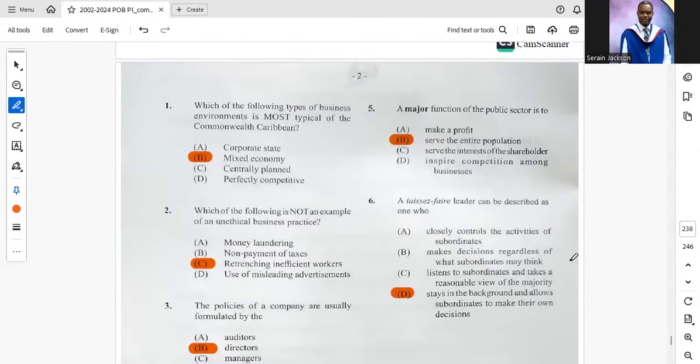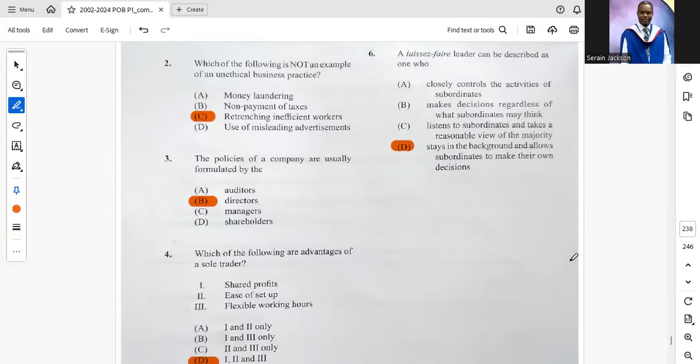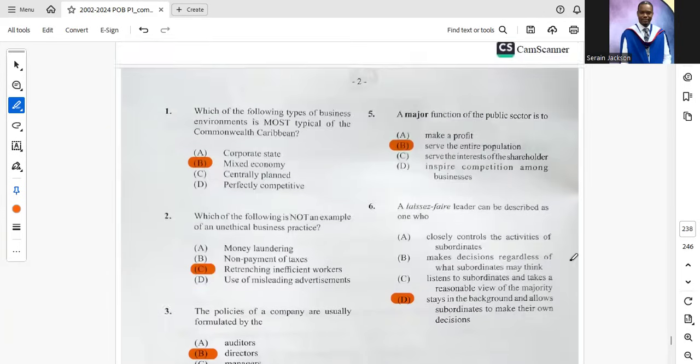Number 1, which of the following types of business environments is most typical in the Commonwealth Caribbean? B, mixed economy. We see that question already. Number 2, which of the following is not an example of an unethical business practice? C, retrenching inefficient workers. Number 3, the policies of a company are usually formulated by B, the directors. 4, which of the following are advantages of a sole trader? D, all 3 of them.